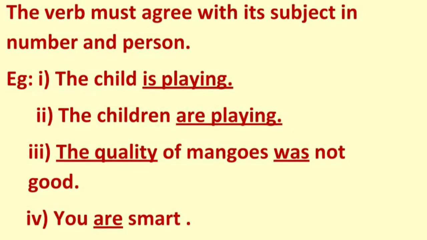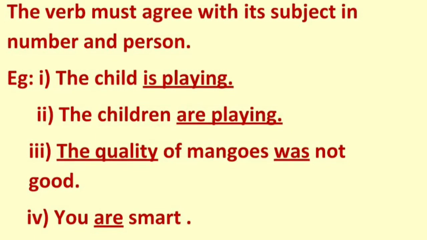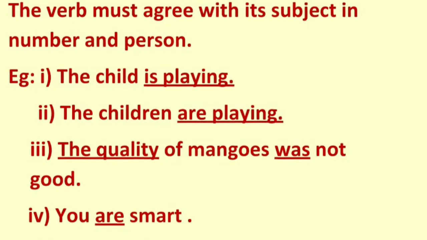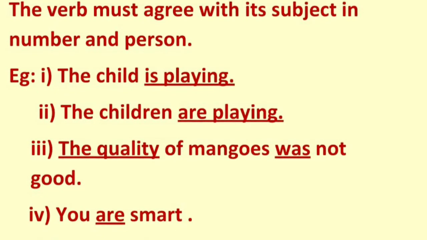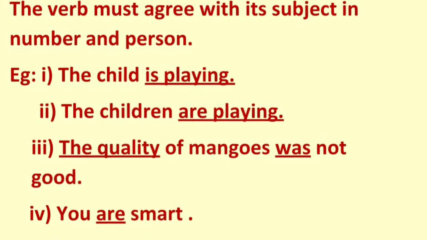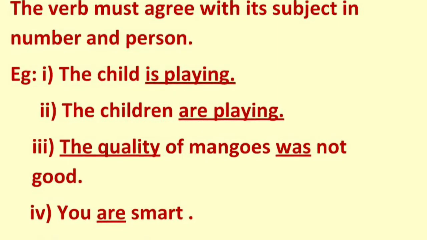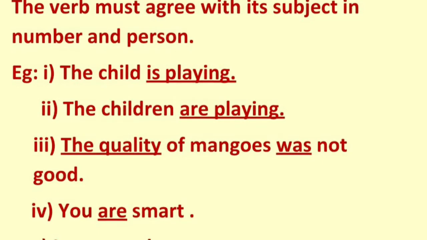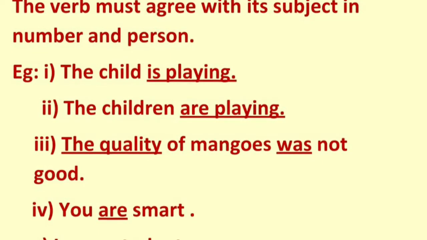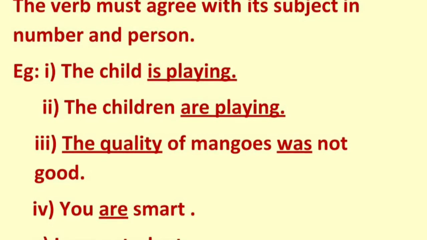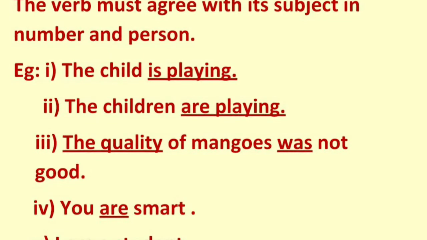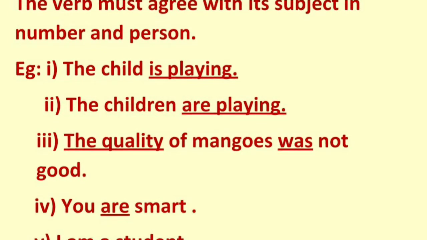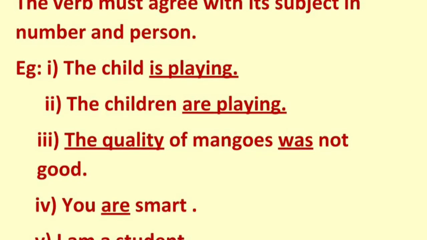So here we have few examples. The first one is the child is playing. Here the child is the subject which is singular. So for that we have used is. In the next example, the children are playing. So children is plural, so therefore we have written the children are playing. So for singular we used is and for plural we used are.